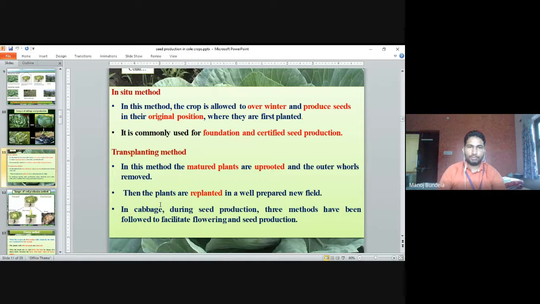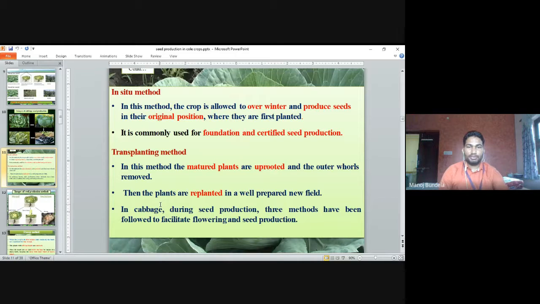Second is the transplanting method. In this method, the mature plants are uprooted and the outer leaves are removed. Then the plants are replanted in a well prepared new field. We take the plants, remove the outer leaves, and then again plant them with the head.